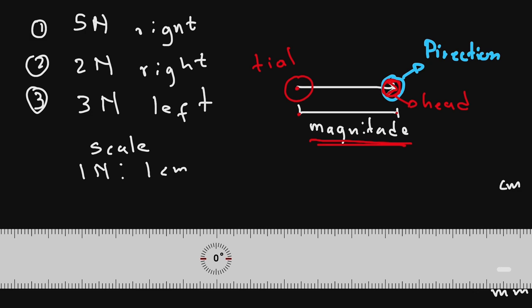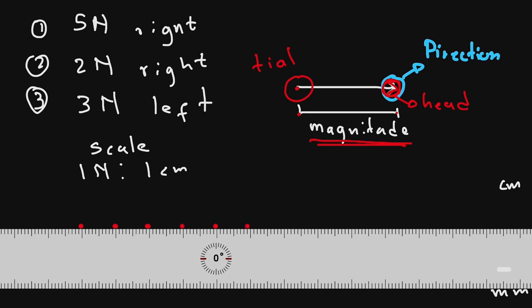And then how are you going to represent, for example, the force of 5 newtons? We can see the force of 5 newtons is starting, maybe you can have a starting point here, and then it's going to the right, and it has 5 newtons. So you're going to represent 5 newtons with what? With 5 centimeters. So you're going to say you have 1, 2, 3, 4, 5 centimeters.